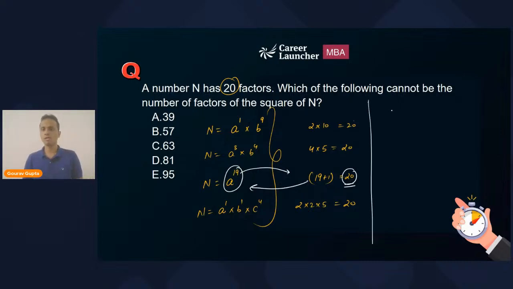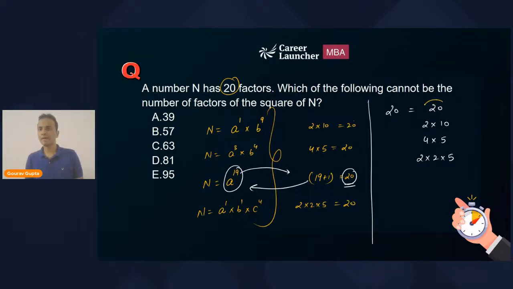Okay. So I can write 20 as the product of one number only. If I want to write 20 as the product of two numbers, I can write it as 2 multiplied by 10 or 4 multiplied by 5. Right? If I want to write 20 as the product of three numbers, it will be 2 multiplied by 2 multiplied by 5. I cannot write 20 as the product of four numbers or five numbers, right? So these are four different ways in which 20 can be written as the product of numbers, all right?